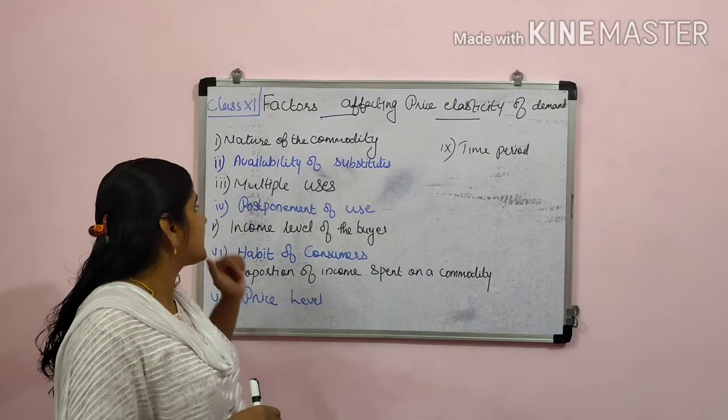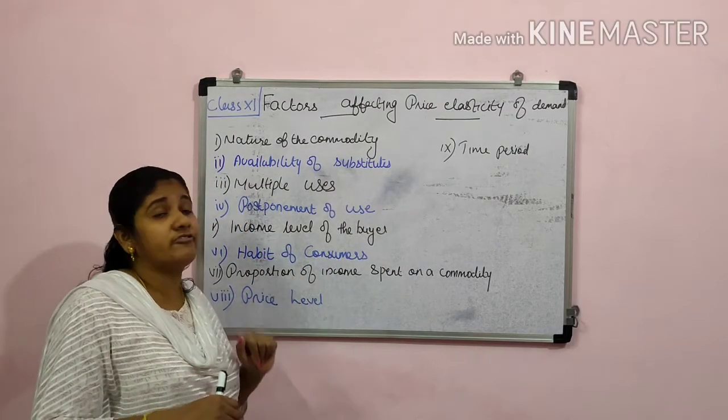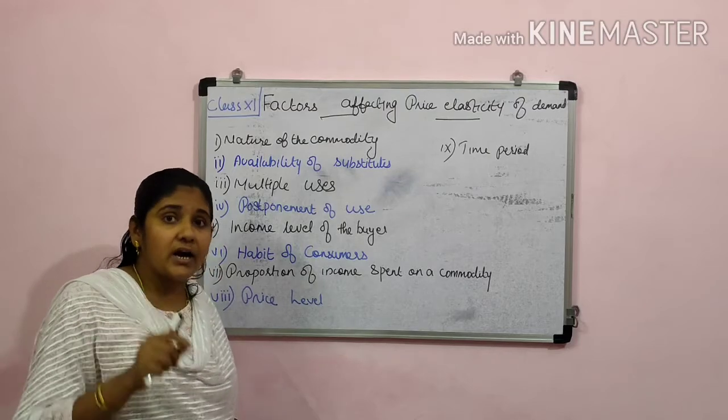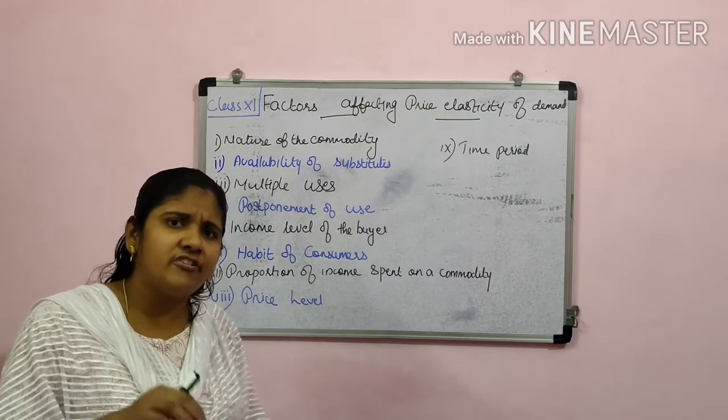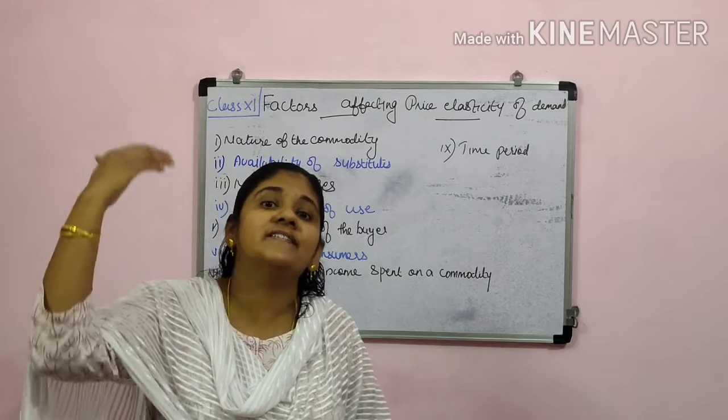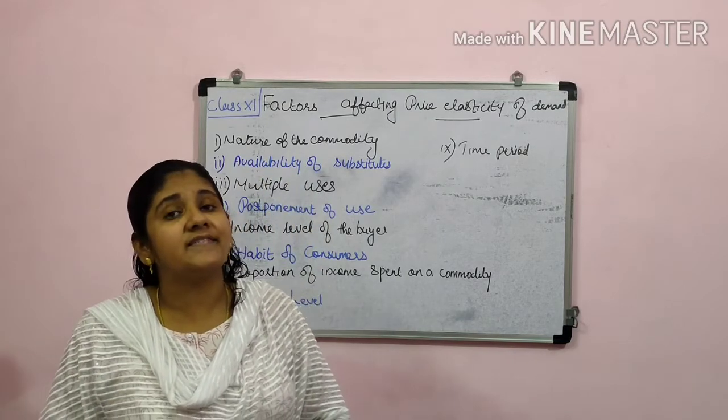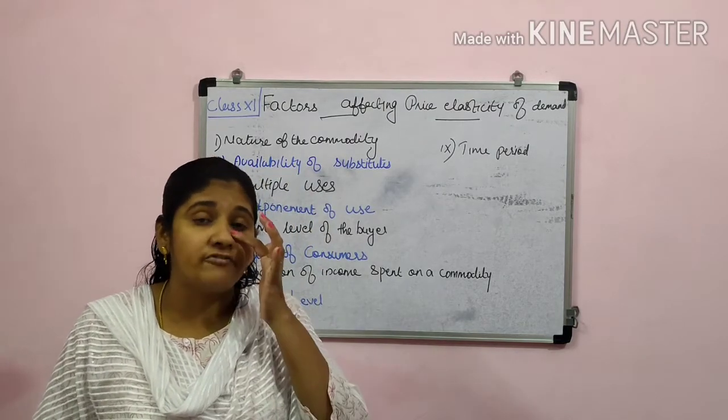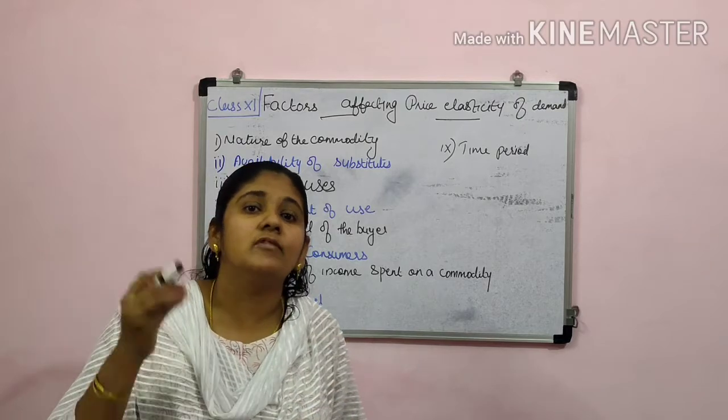Then next is income level of the buyer, regarding whom we are discussing. If their income level is higher, then we can say that the elasticity of demand will be comparatively less.